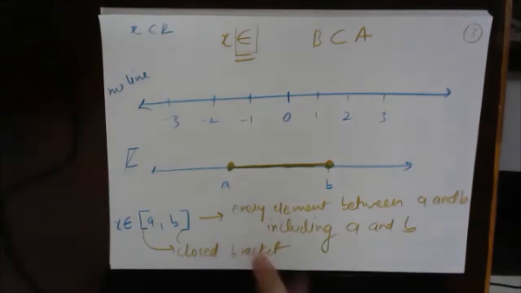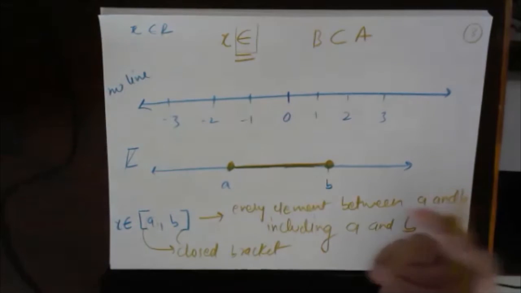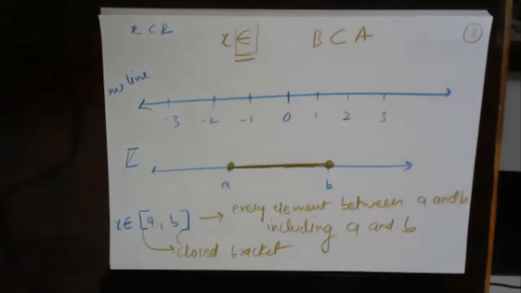Because between any two numbers, we know there are infinitely many numbers. So between A and B every number will be taken, and A and B will also be taken. This is known as a closed bracket.